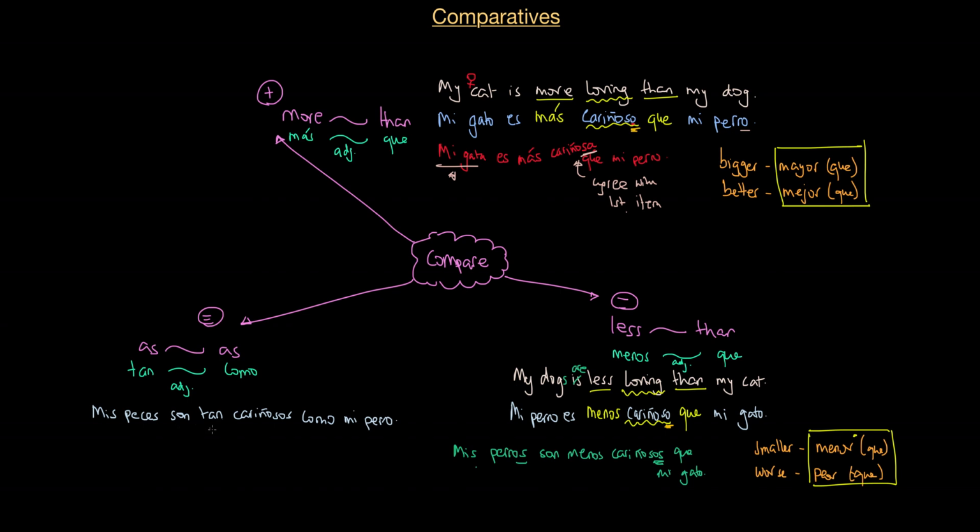Okay, mis peces son tan cariñosos como mi perro. Okay, and I'm using here the tan, then I'm using the adjective and the como.